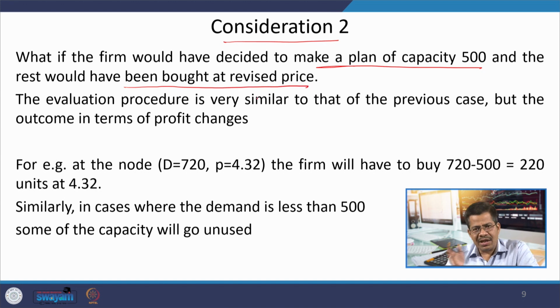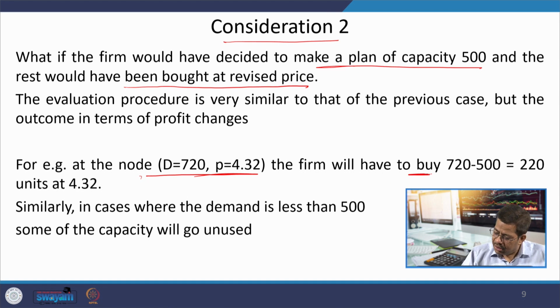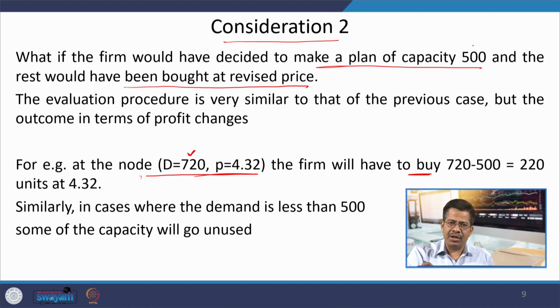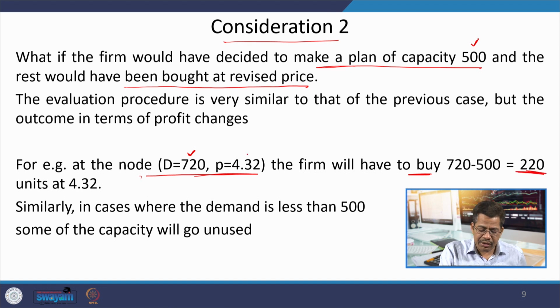Now, the same kind of evaluation process we followed for the spot market case, we are going to follow here. In this case, take a node of 720, 4.32. When the demand is 720, you have a capacity of 500 on your own. So, you have to buy only the additional capacity of 220 at the rate of 4.32